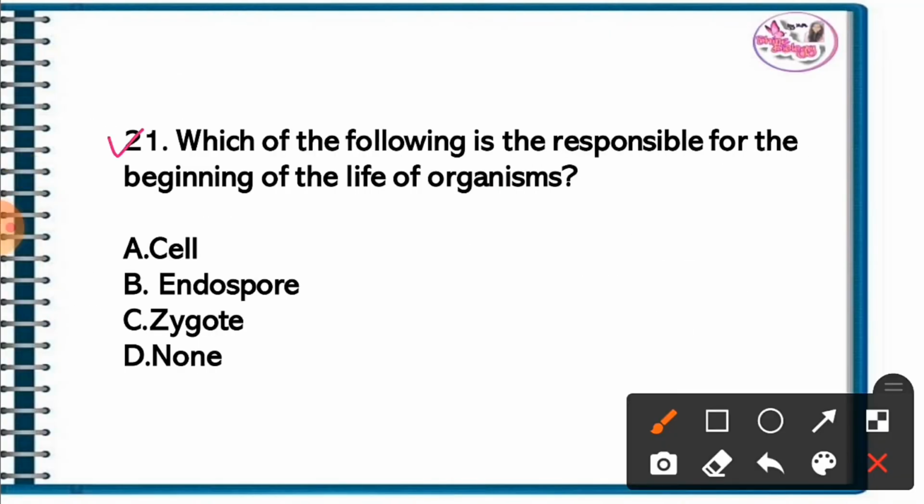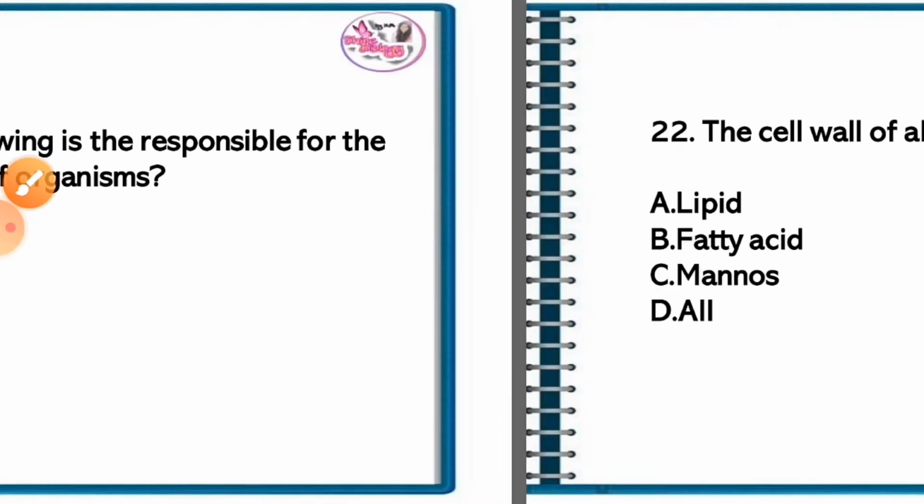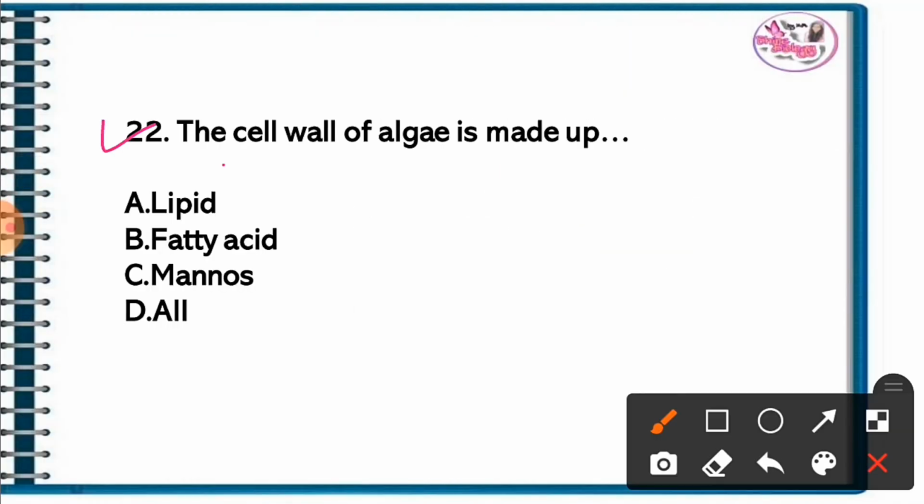Question 21. Which of the following is responsible for the beginning of life of organism? The correct answer is option C. Zygote is responsible for the beginning of the life of organism. Question 22. The cell wall of algae is made up of. The correct answer is option C. Mannose.